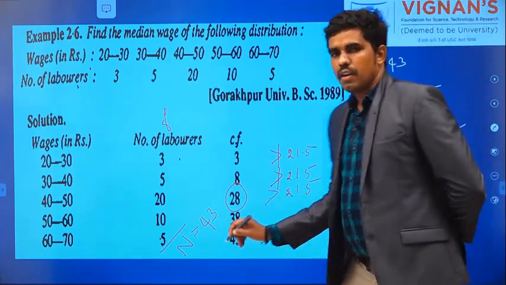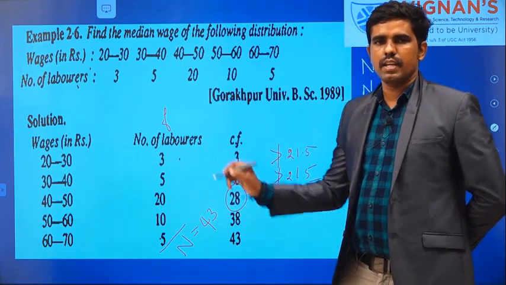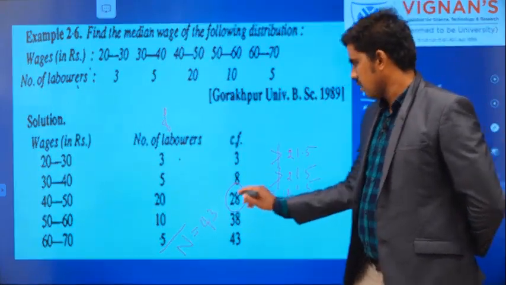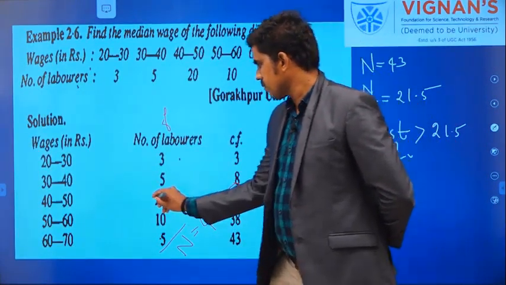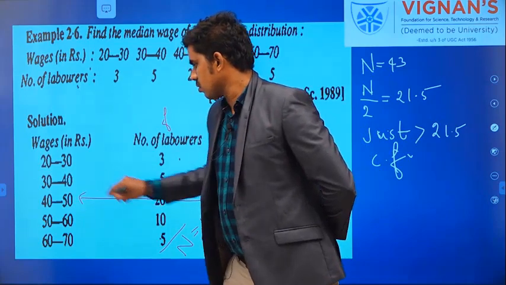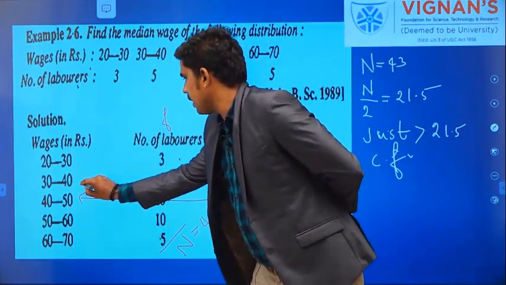Then what will be the median class? The corresponding class is the median class. What is the corresponding class? I am going this way, further. So this is the corresponding median class.